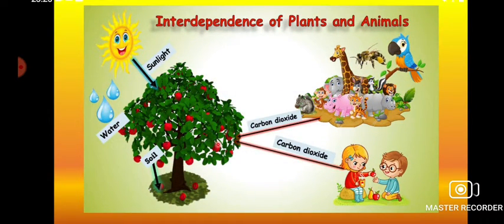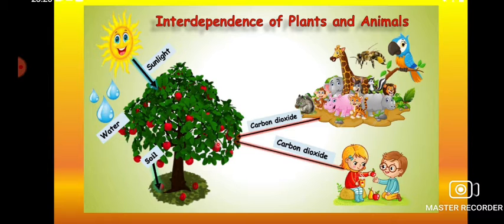Now, while breathing, what do they take? They take oxygen. Now, where do they get this oxygen from? From the process of photosynthesis. All of you must know the process of photosynthesis, that is, with the help of sunlight, the water which comes from the soil, and the carbon dioxide which animals release, plants take in carbon dioxide, and in the daytime they produce food by the process of photosynthesis.